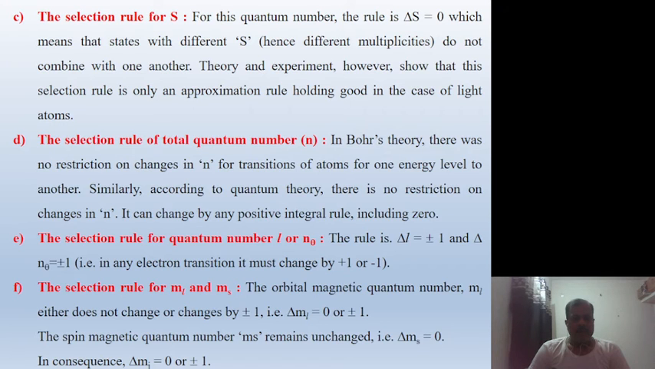The next one is the selection rule for ML and MS. ML means the orbital magnetic quantum number, and MS means the spin magnetic quantum number. The orbital magnetic quantum number ML either does not change or changes by plus or minus 1, that is delta ML equals 0 or plus or minus 1. The spin magnetic quantum number MS remains unchanged, that is delta MS equals 0. In consequence, delta MJ, for the total angular momentum, equals 0 or plus or minus 1.